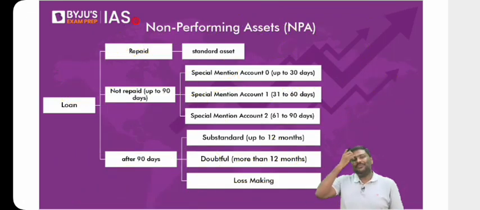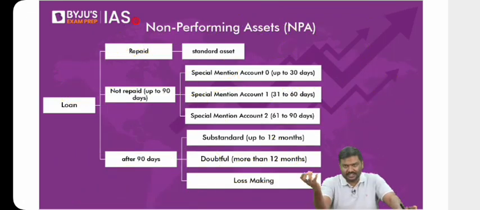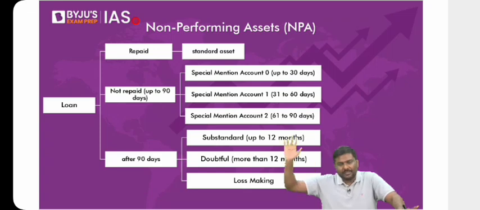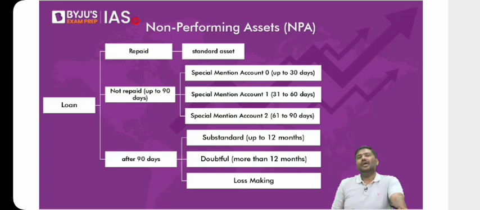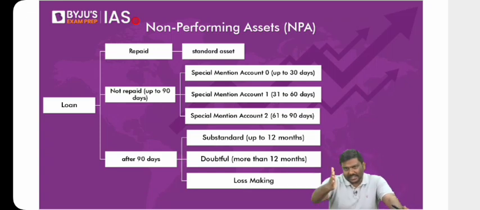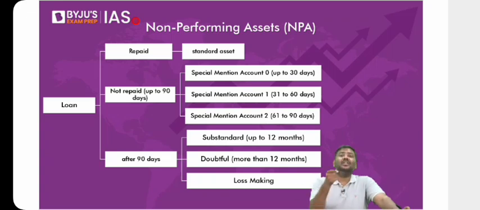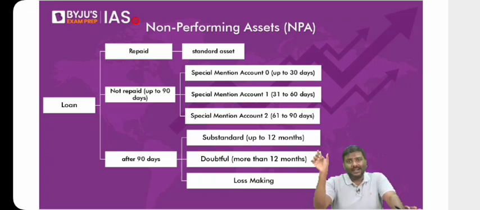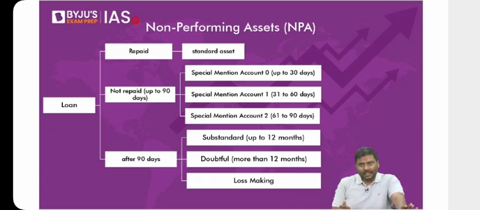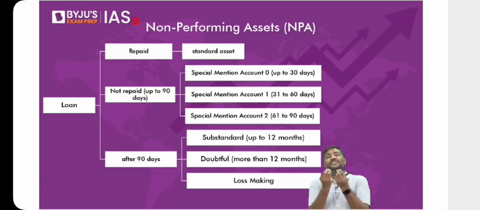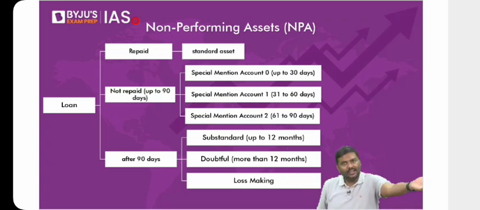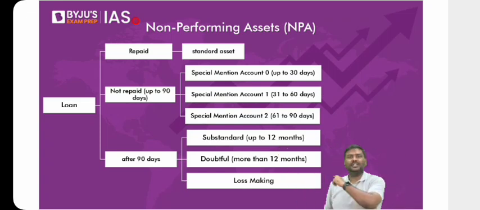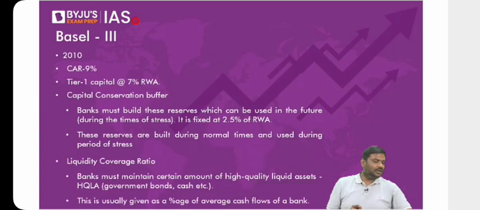Liquidity coverage ratio. As a bank, estimate how much money will flow out of your bank in the next 30 days. Let's say 200 crore rupees. If you know that the money flowing out of the bank is 200 crore rupees, then the high quality liquid assets that you're supposed to maintain should be at least equal to 200 crore rupees. Why? If there's a sudden outflow of money from the bank, you should have certain assets which you can simply sell in the market, raise money, and use it to allow the depositors to withdraw money. That is the basic idea of the Basel III concept, that is, liquidity coverage ratio.